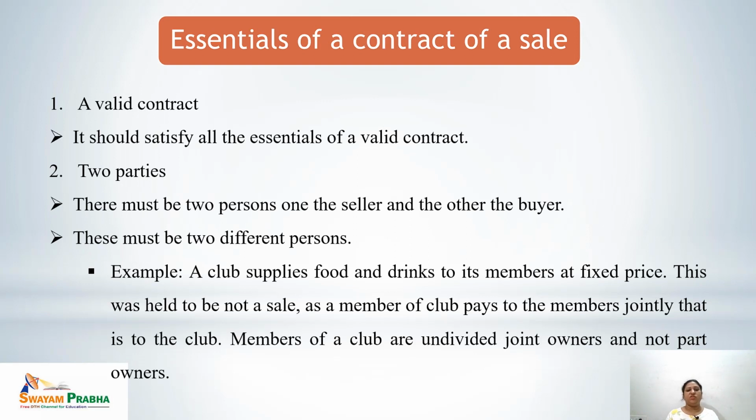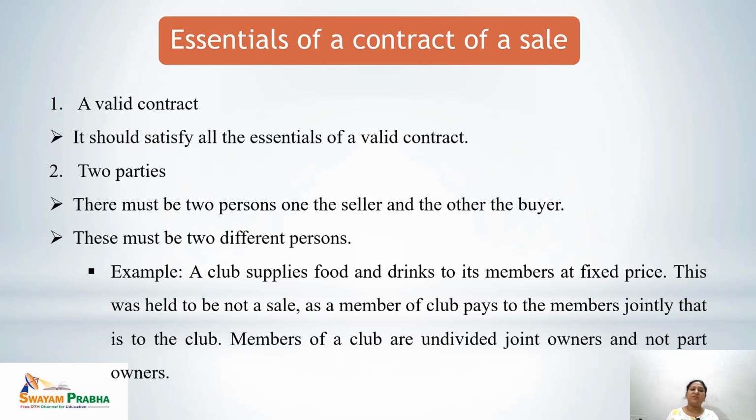Now, what are the essentials of a contract of sale? When can we say that this is a valid contract of sale? The first essential is a valid contract. As we know, there are provisions under Section 10 of the Indian Contract Act 1872 regarding the validity of a contract.